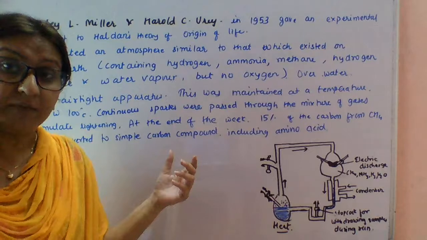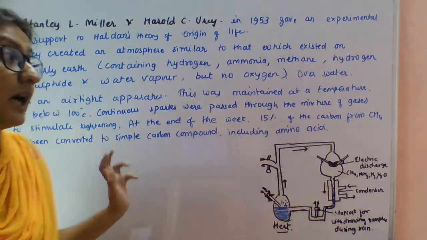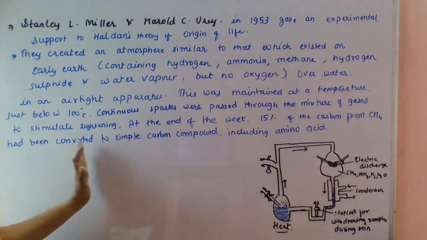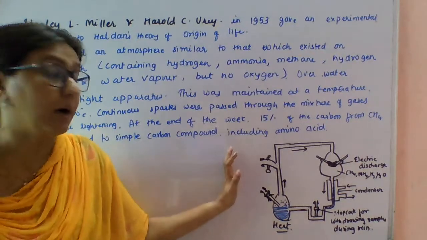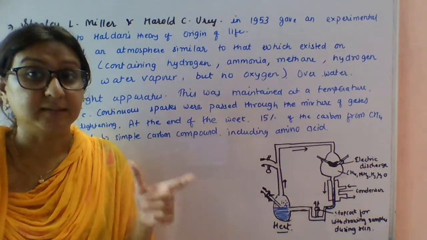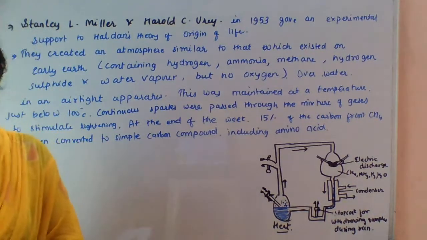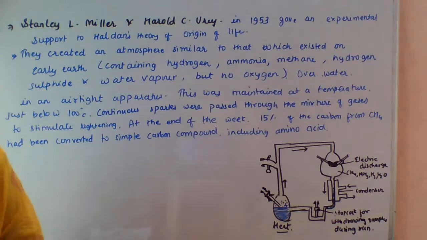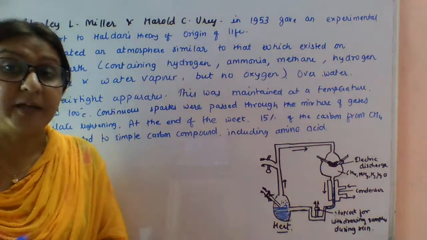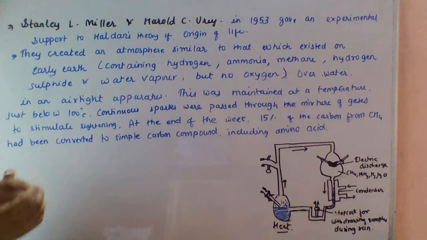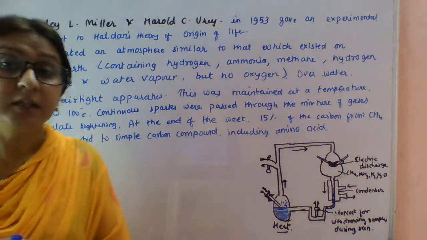At the end of the week, they found that 15% of carbon from CH4 had been converted to simple carbon compounds, including amino acids, which are the basic units of protein. So that was the experiment performed by Stanley L. Miller and Harold C. Urey.